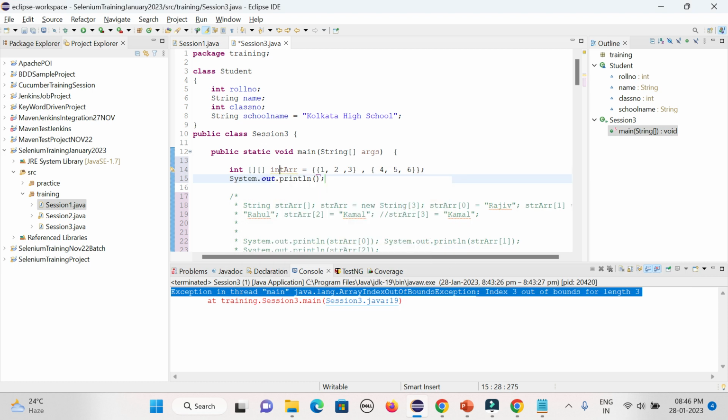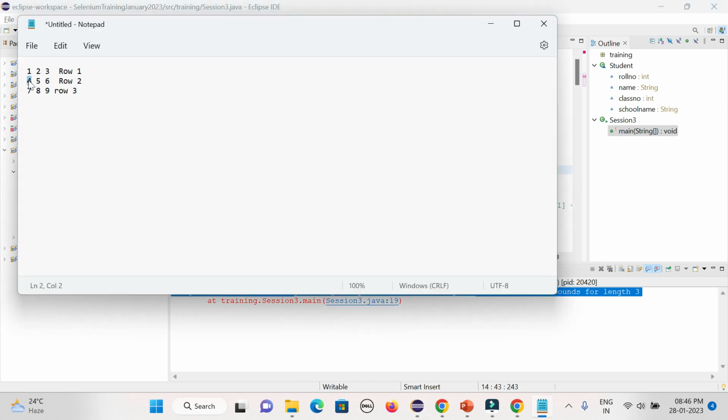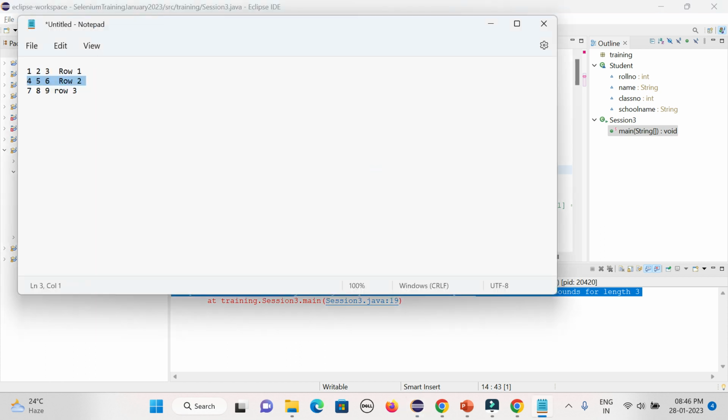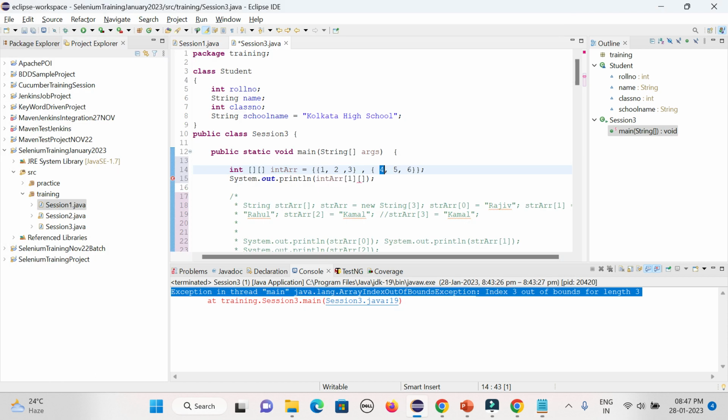So you need to give the variable name here, and then you can give the index. So first will be row. Suppose I want to access this element, right? Fourth element. So what is my row? First row and second row. So row will be 1, 0 and 1. So you need to give here 1. And then this is the first element in the column. So what will be the column? It will be column 0. So now you can access that element.